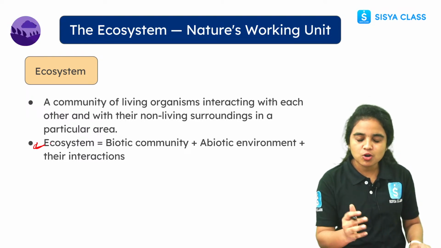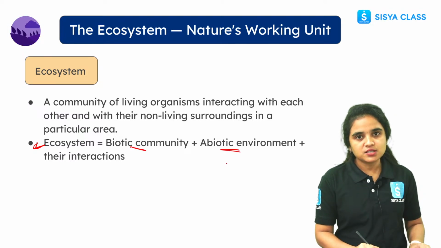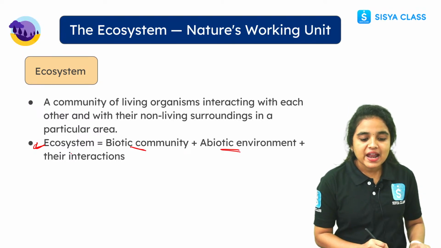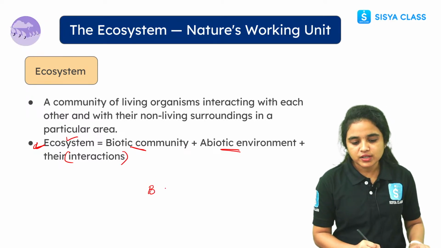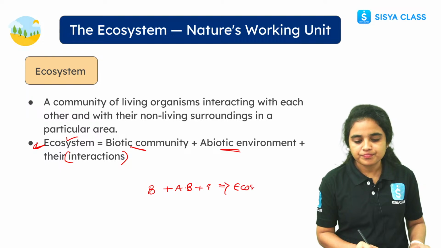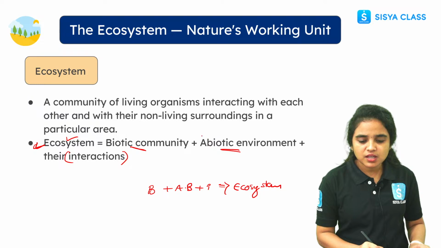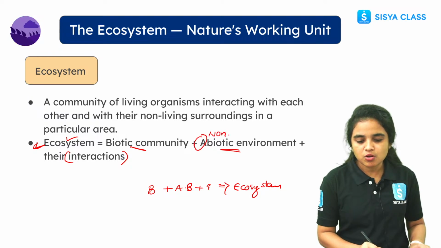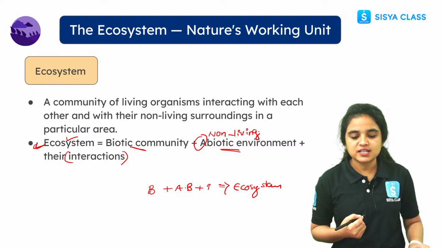Ecosystem means biotic components and abiotic components and their interactions. Biotic plus abiotic plus their interactions, totally we call an ecosystem. Here abiotic means, A means non, non-living things. Biotic means living, and A means non. The non-living environment or non-living things we call the abiotic environment.